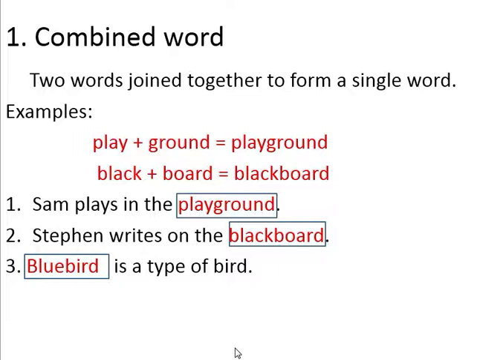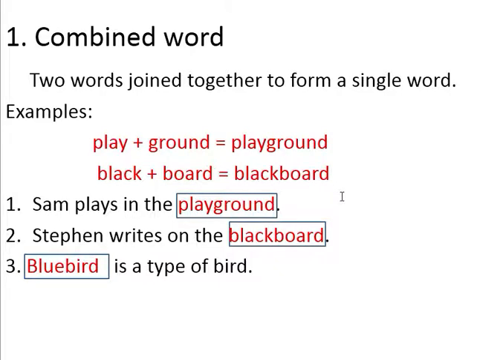For example, play plus ground is playground. Black plus board is blackboard. Playground and blackboard, they become one word with no space between them. Can you see? There is no space between them.